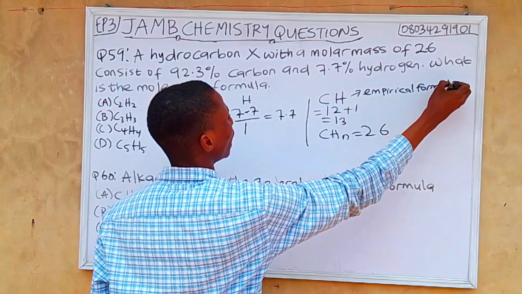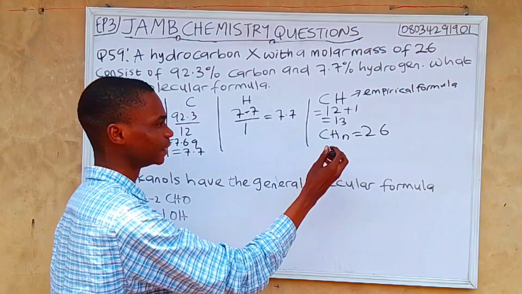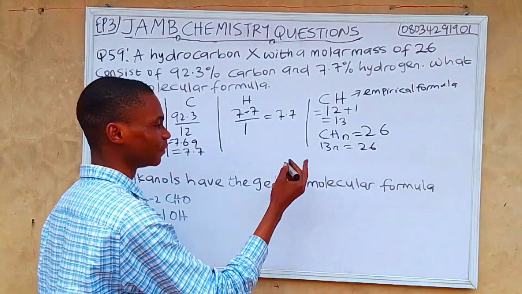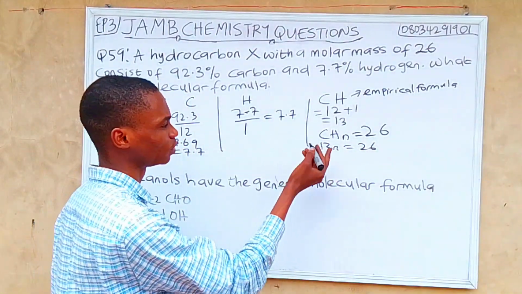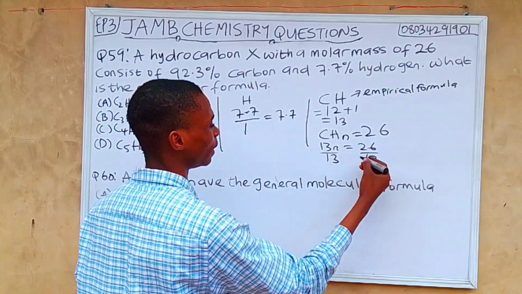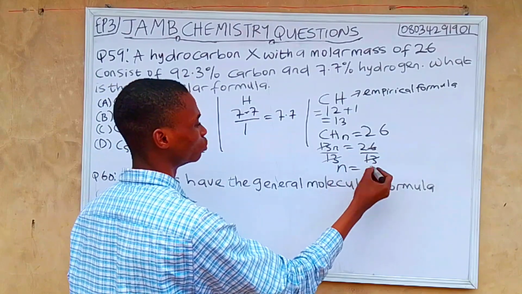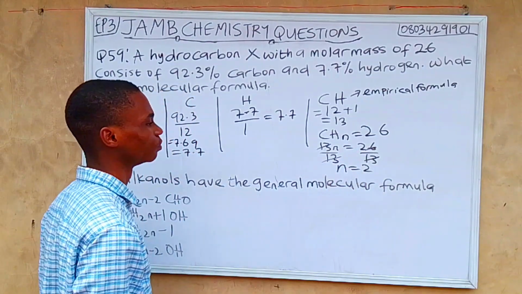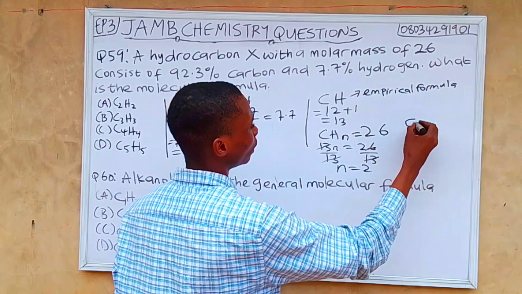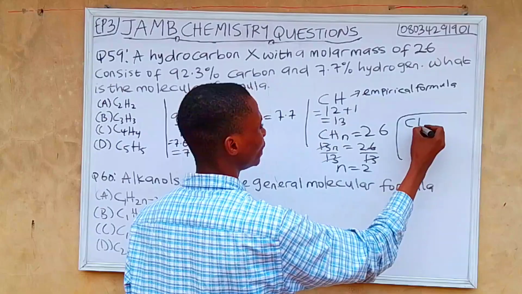We are looking for what? Our molecular formula. So (CH)n, we already know that our CH is 13. So we can now say 13n equals 26. Let's divide both sides by 13 to get our subject of the formula, which is n. 13 cancels 13, so n equals 26 divided by 13, which is 2. So our n equals 2. So we can now write our molecular formula as (CH)2.